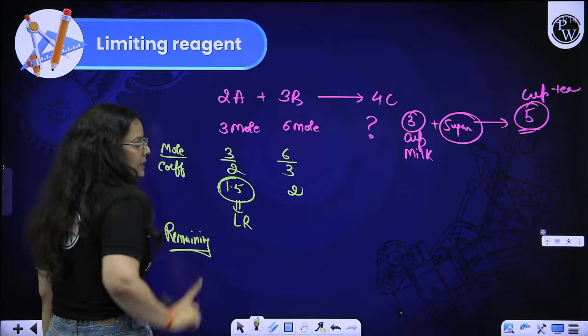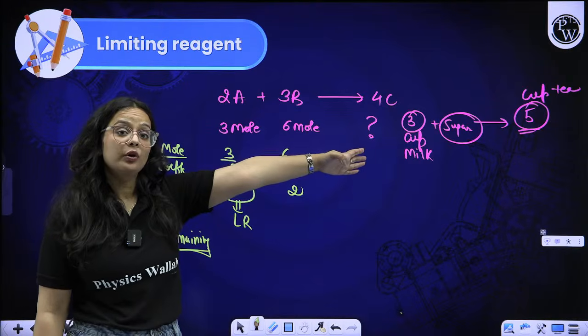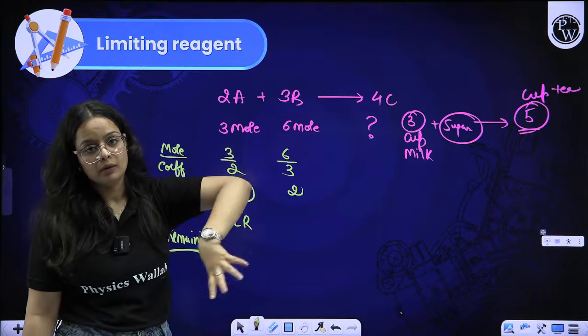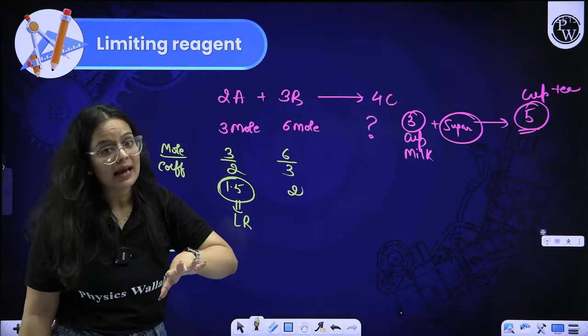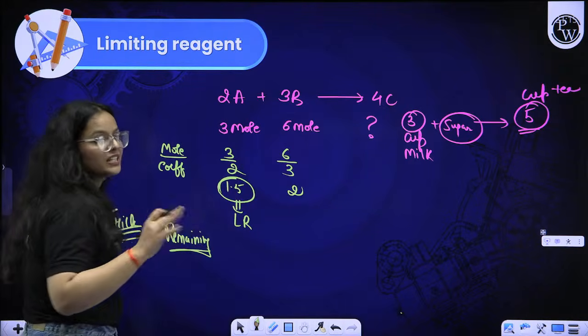You know that this is a limiting reagent. It will be completely exhausted, just like the tea that I told you to create. You know that 3 cups of milk are there and you are utilizing them all. Then finally, no milk at all will be remaining, right? So the limiting reagent will always be consumed completely.